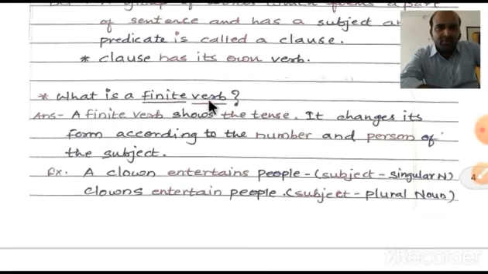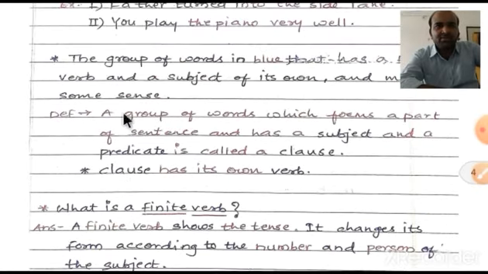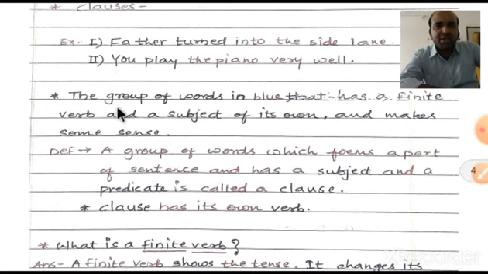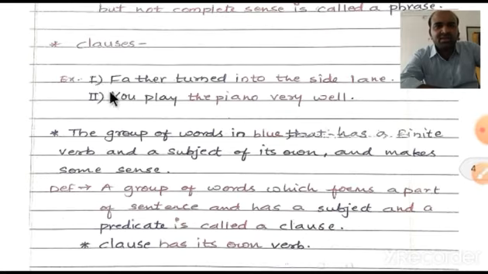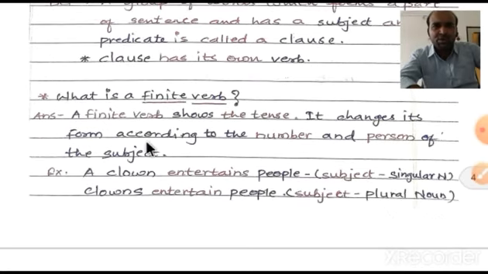So it changes its form according to the number or person of the subject. Now here "father" is third person singular, and "you" is a second person plural pronoun. So we can understand that the finite verb is changing according to it.